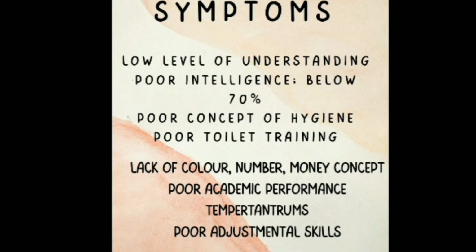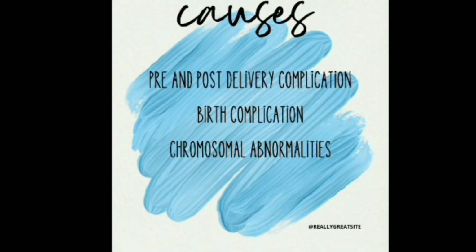Temper tantrums will be there, so they'll show lots of anger and irritability, and they'll disturb everybody, even at school and at home. They cannot adjust with any of the kids, or with any of the elders also. So pinching others, beating others, abusing others, fighting with others, so lots of temper tantrums. And they'll also have poor adjustment skills, so having problems adjusting with others will be there.